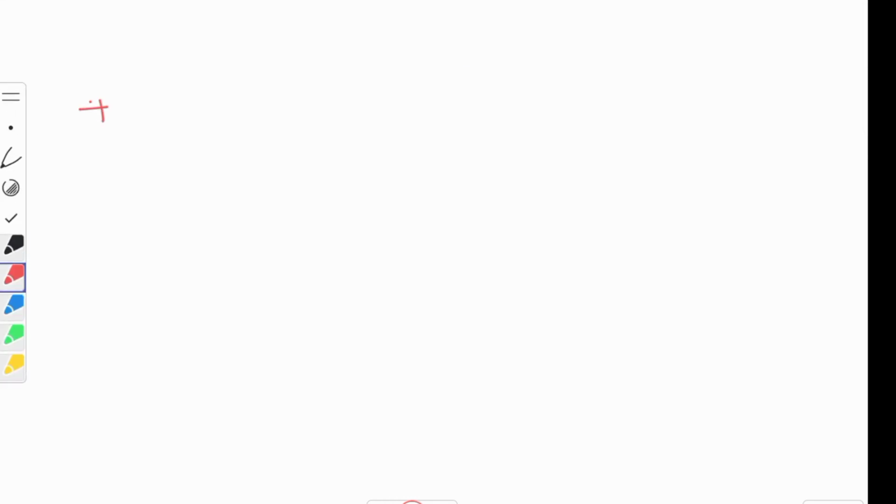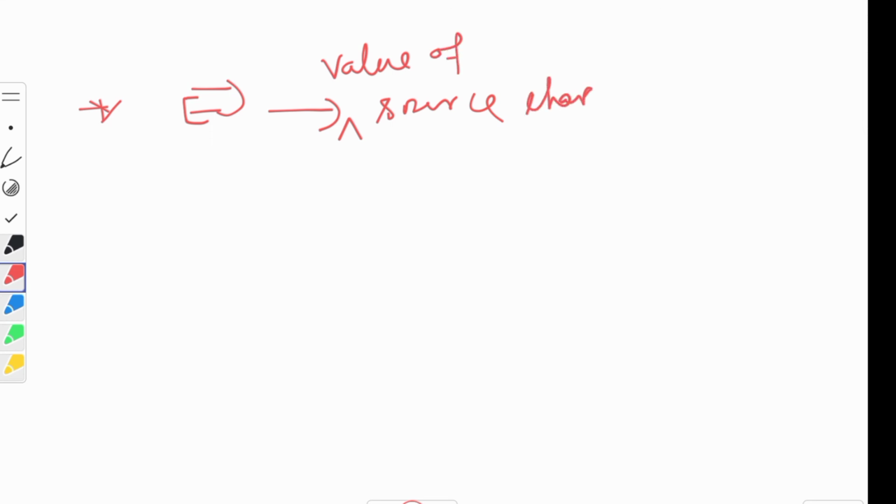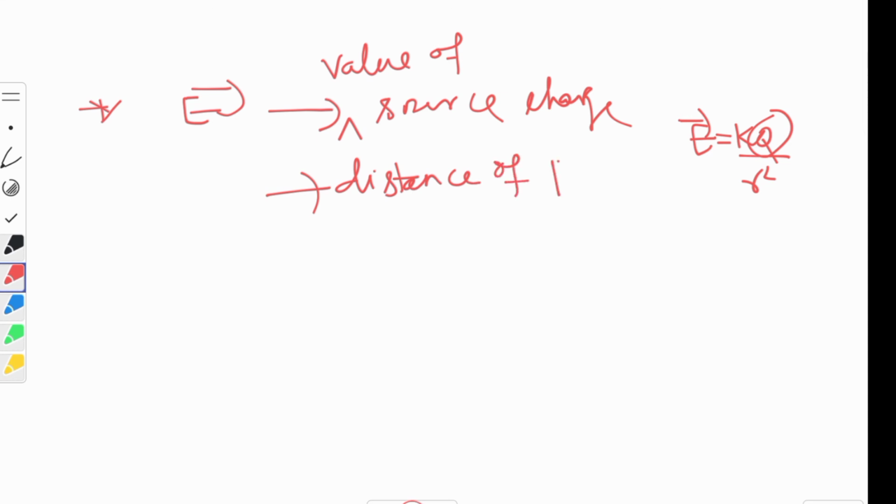Okay? One more thing. This electric field strength E at any point depends on the source charge. Rather, I will say the value of source charge. Because the formula is kq by r square. So it depends on the value of the source charge. It also depends on the distance of the point from the source charge.